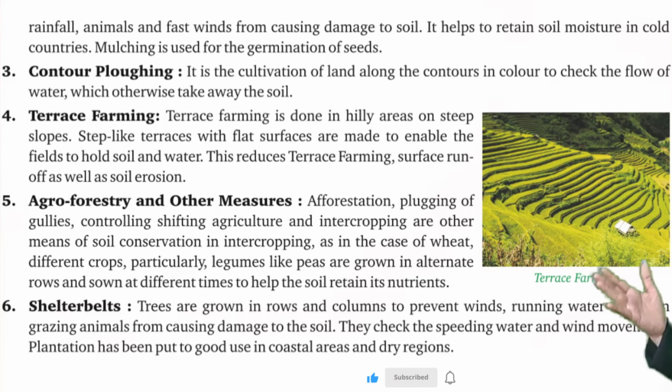Shelter belts. Trees are grown in rows and columns to prevent winds, running water, and even grazing animals from causing damage to the soil. They check the speeding water and wind movement. Plantation has been put to good use in coastal areas and dry areas.